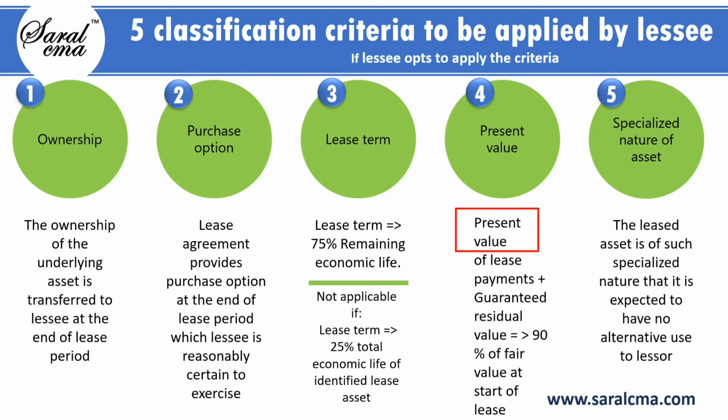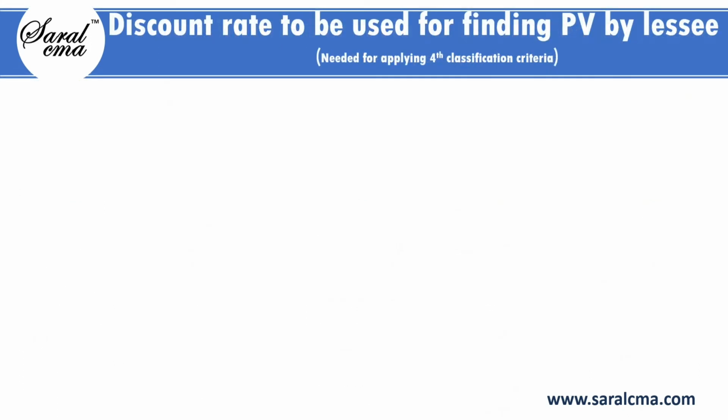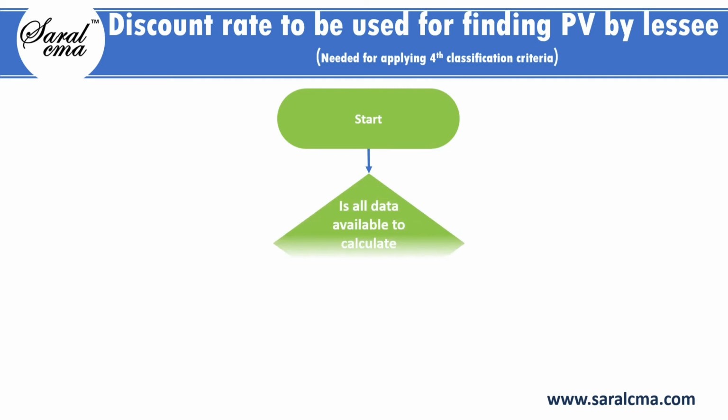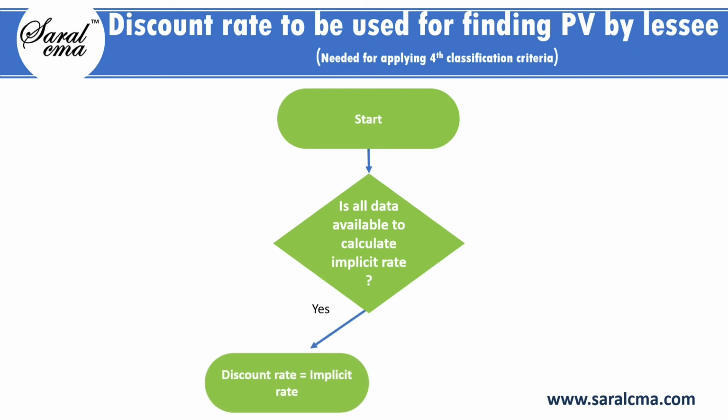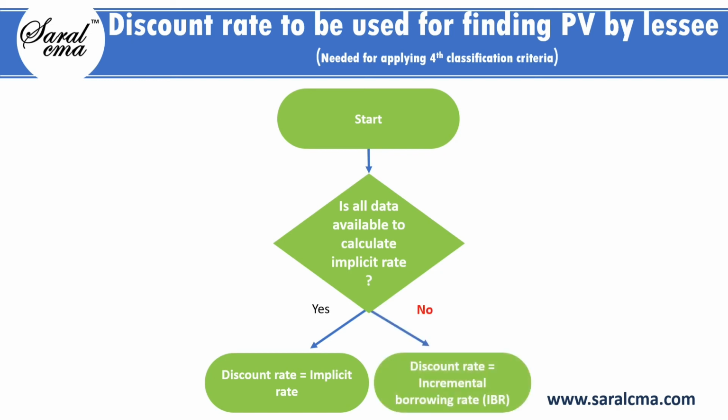Let me now discuss the discount rate that is to be considered for finding the present values. The discount rate to be used for finding present values by lessee depends on whether all the information to determine implicit rate is available or not. If it is available, discount rate to be used to calculate the present values will be implicit rate. Else, the discount rate will be same as incremental borrowing rate of lessee.